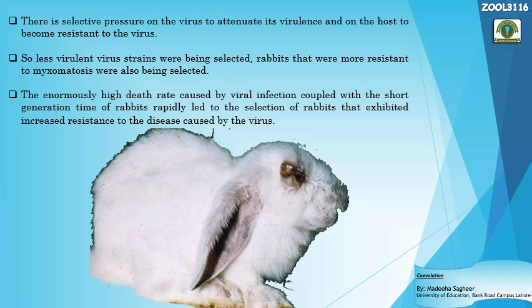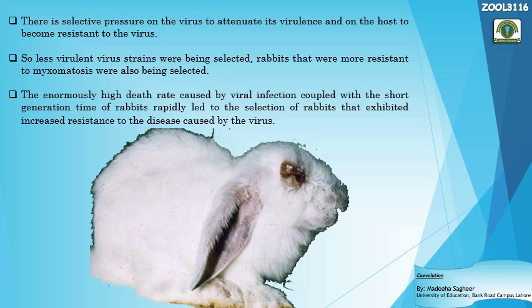Now let's read it. There is selective pressure on the virus to attenuate its virulence. Virulence is what? Pathogenicity. So after exposure to natural selection and selective pressures, viruses become mild, and the host becomes resistant to the viruses. Less virulent virus strains were being selected, and rabbits that were more resistant to myxomatosis were also being selected. What happened right after the exposure to the Myxoma viruses?